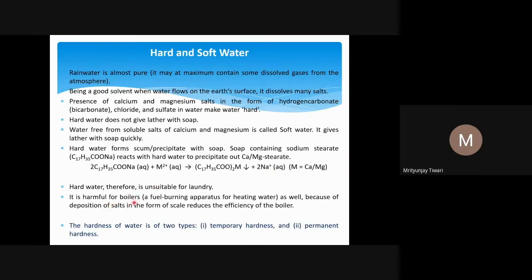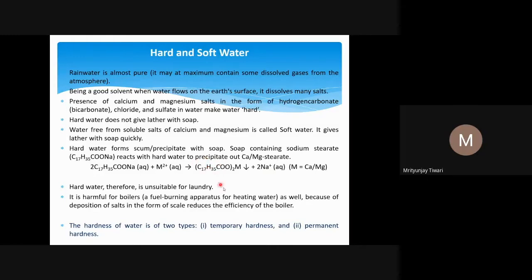Hard water is also harmful for boilers. And what is a boiler? Perhaps you know, but I just want to explain. A fuel burning apparatus for heating water is called a boiler. Because of the deposition of salts in the form of scale, the efficiency of the boiler is reduced. So the scales are being formed and precipitated.